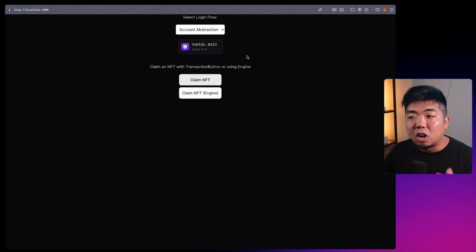So you can see that there are different options for a login flow, and depending on the user of your application, you may need to create a flow that is suitable for them. So now we're going to jump in and build these flows, and I'm going to show you how easy it is to build them with the Connect SDK.